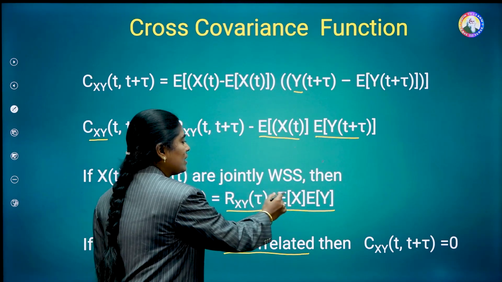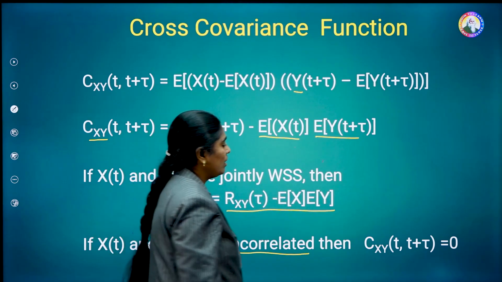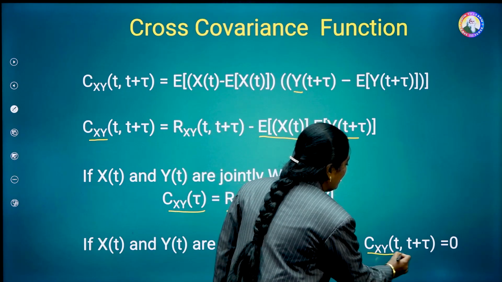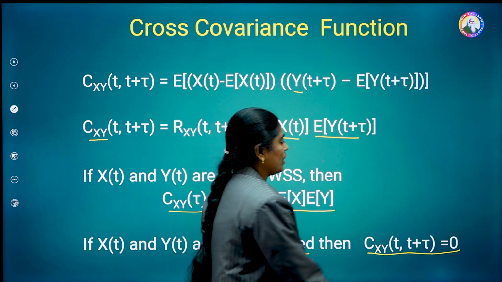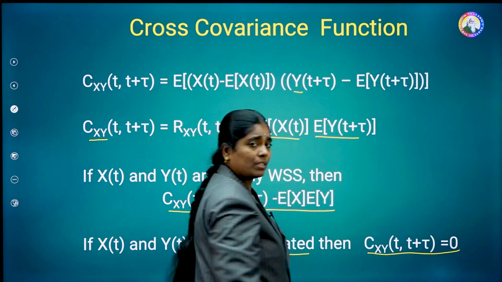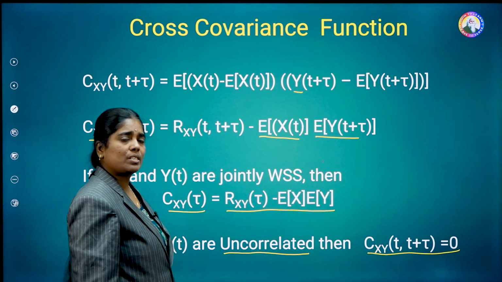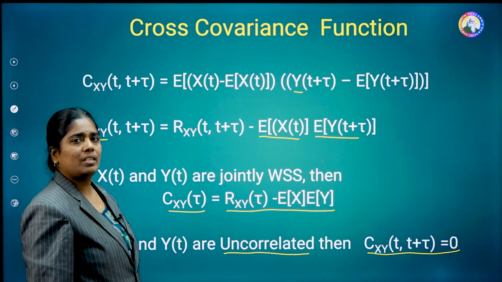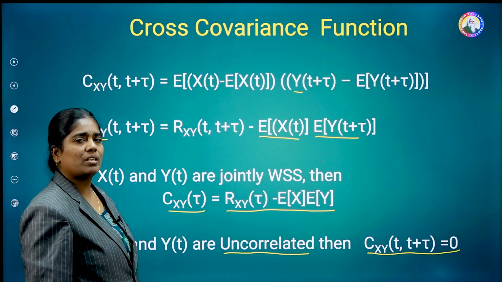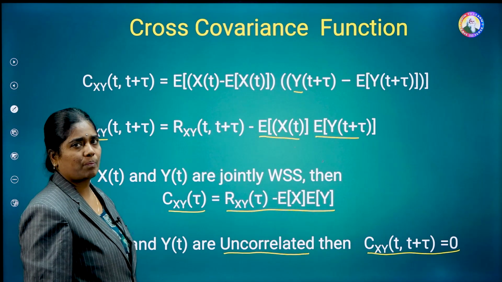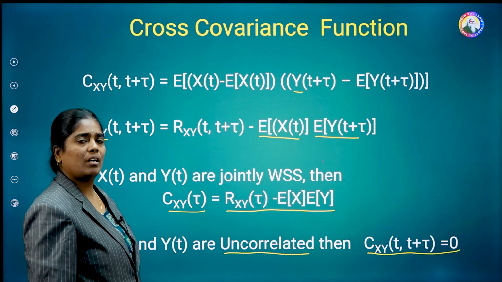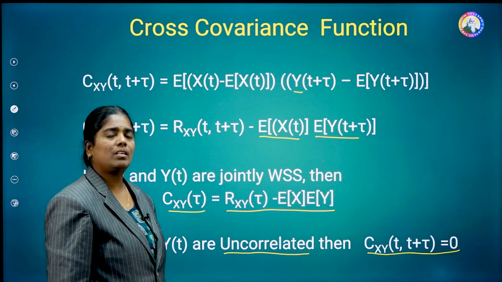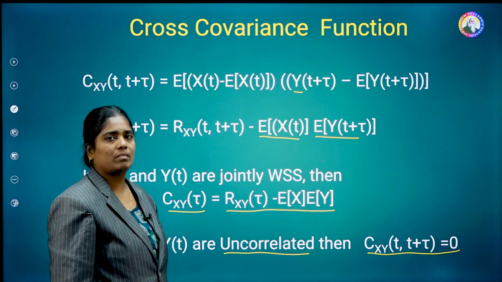Both get cancelled, and we get the covariance function Cxy of t comma t plus tau equal to 0. For uncorrelated random processes x of t and y of t, the cross-covariance function value is equal to 0. So this is about the autocovariance function as well as the cross-covariance function.